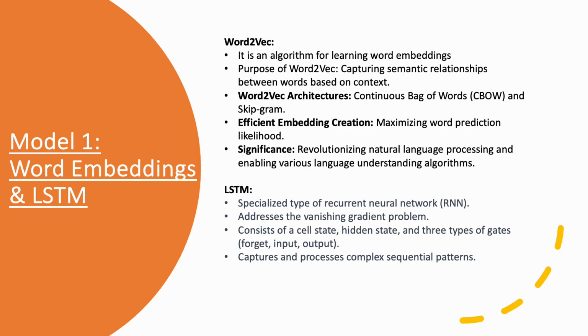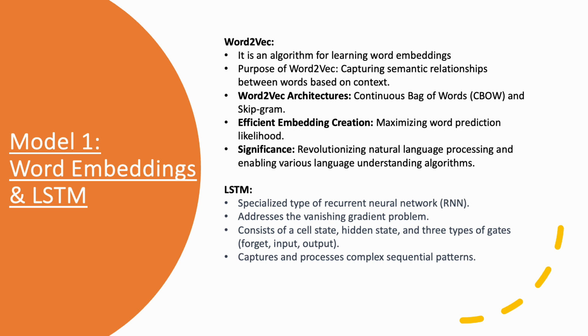The first algorithm that I have used in order to train the data is the Word2Vec algorithm along with LSTM. Now let's get an overview of the Word2Vec algorithm, which creates word embeddings and captures the semantic relationship between words. It revolutionized natural language processing by enabling machines to understand human language. It has two architectures. One is continuous bag of words and the other one is skipgram. The continuous bag of words will try to identify the target based on the context of the words, whereas the skipgram does it in reverse order.